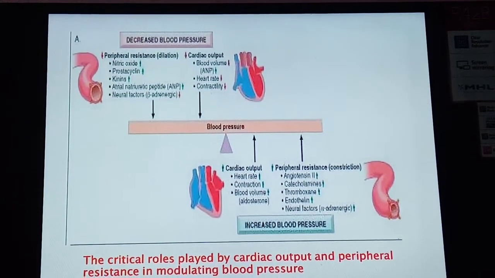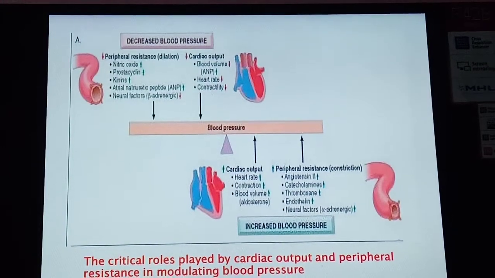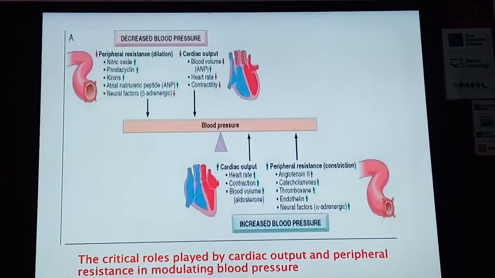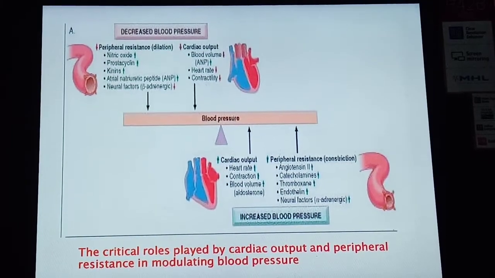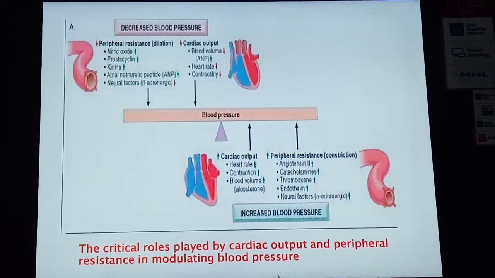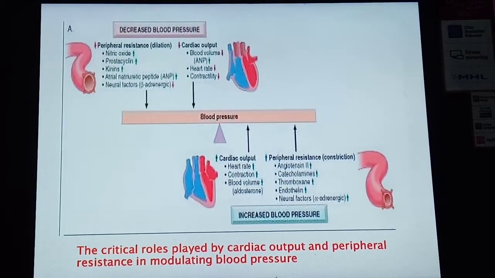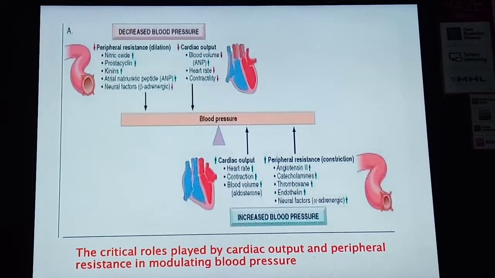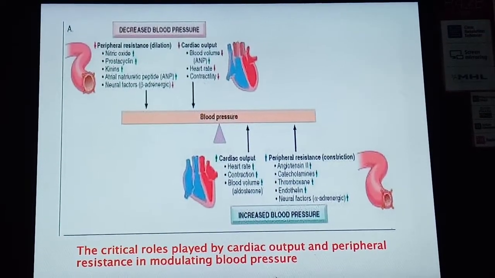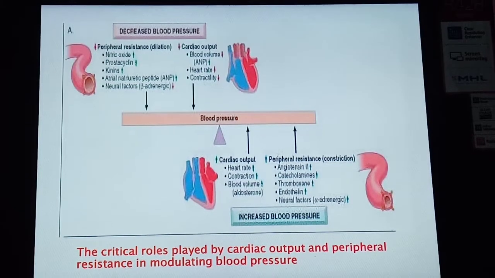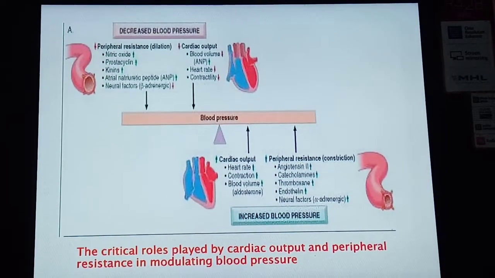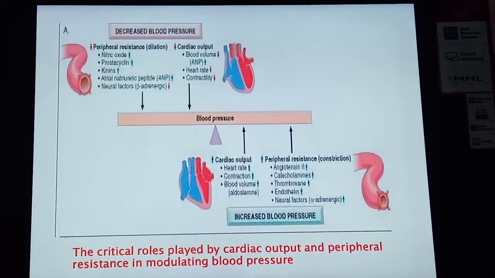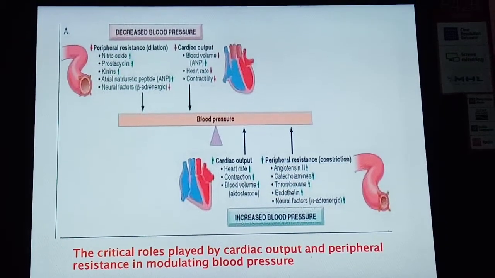Decreased peripheral resistance is due to decreased nitric oxide, increased prostacyclin, increased kinin, increased atrial natriuretic peptides, and decreased neural factors like beta adrenergic. Decreased cardiac output is due to increased ANP, decreased heart rate and decreased contractility of the heart.